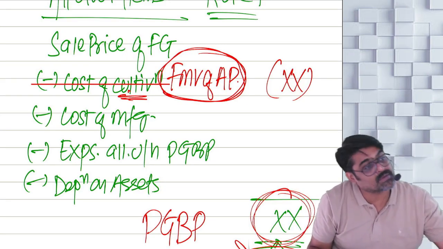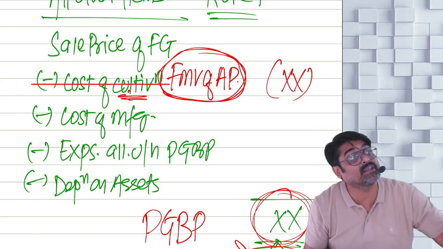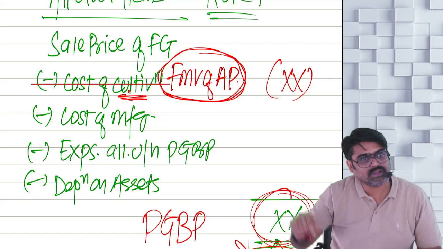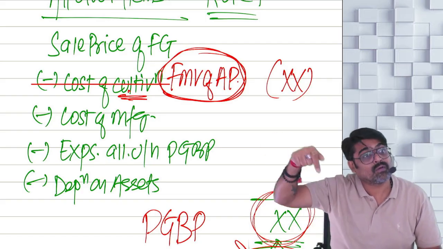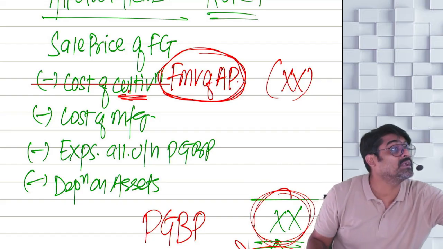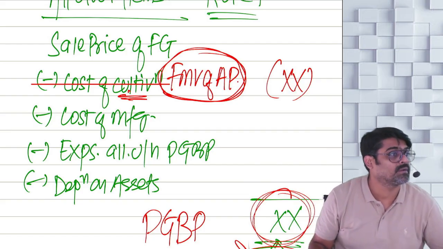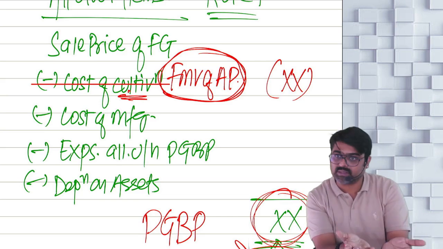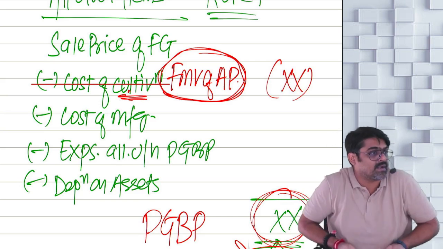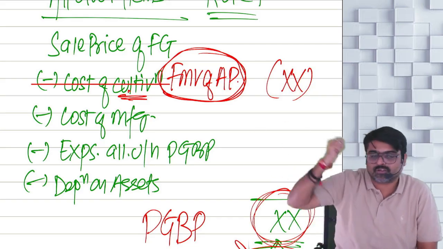Yes. How much amount would you have received by selling the sugarcane? This fair market value only. And don't you think this fair market value would have covered your cost of cultivation as well as your cultivation related profit as a farmer? Yes, they are covered by this fair market value.